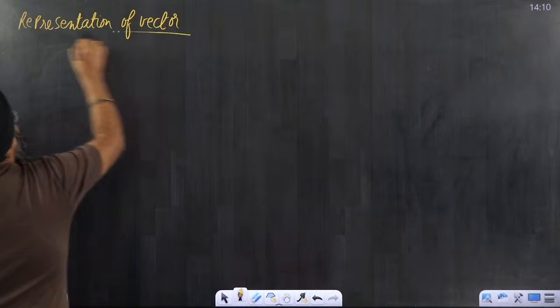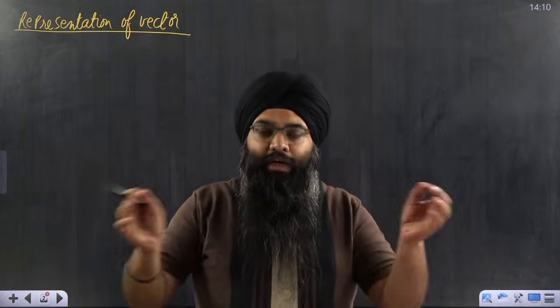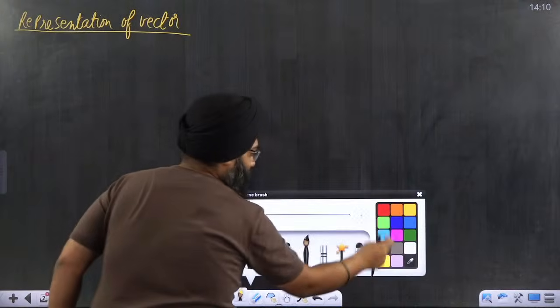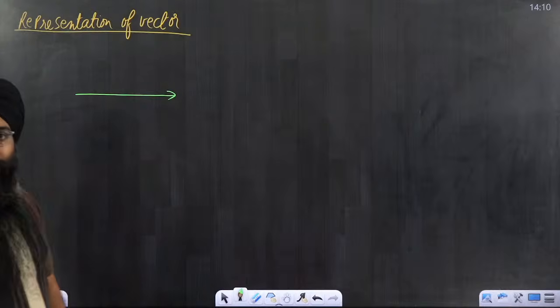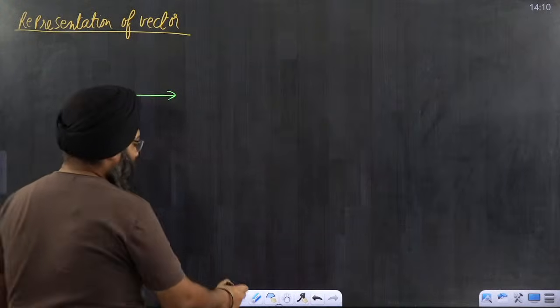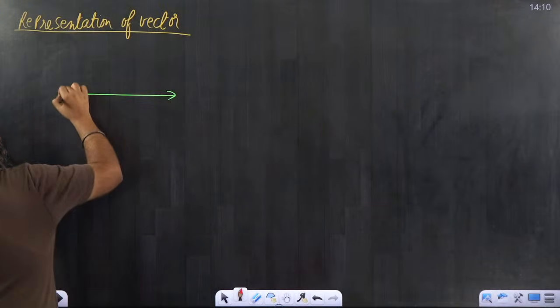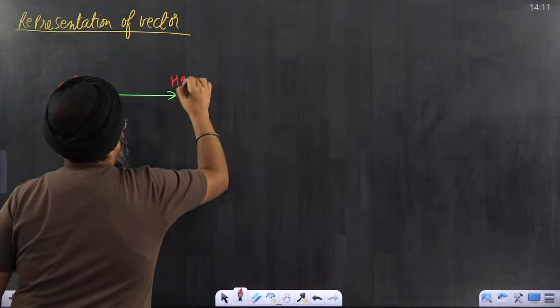Representation of vector. If we want to represent a vector, then always remember, any vector can be represented by an arrow. This arrow has a tail and a head. This part of the arrow is called the tail, and this part of the arrow is called the head.